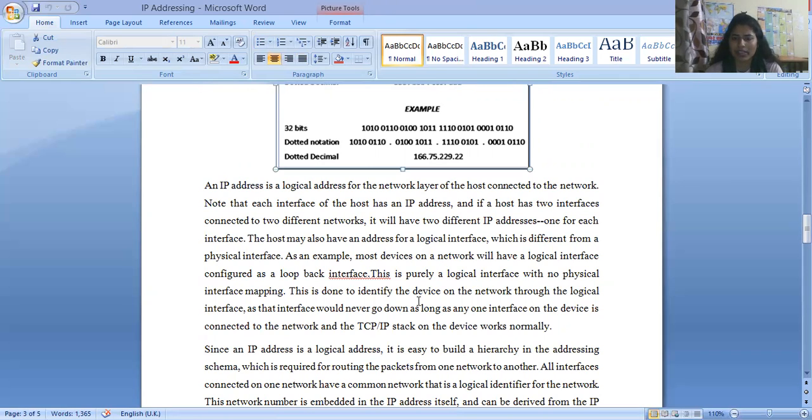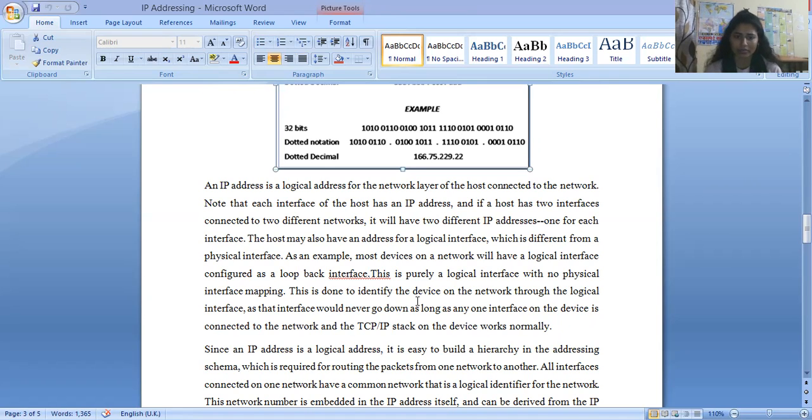Most devices on the network will have a logical interface configured as a loopback interface. Clear? This is purely a logical interface with no physical interface mapping, so devices on the network are identified through the logical address interfaces.